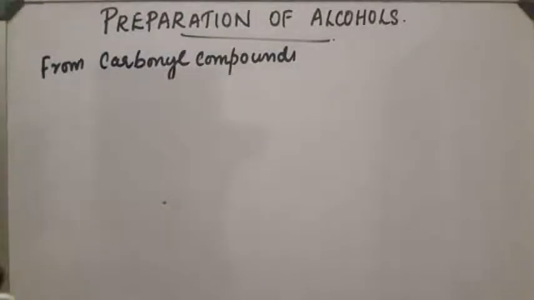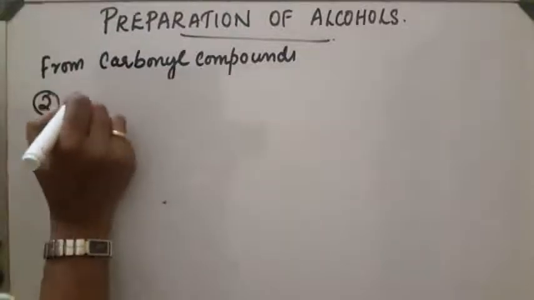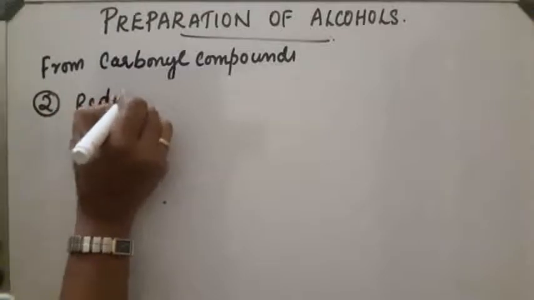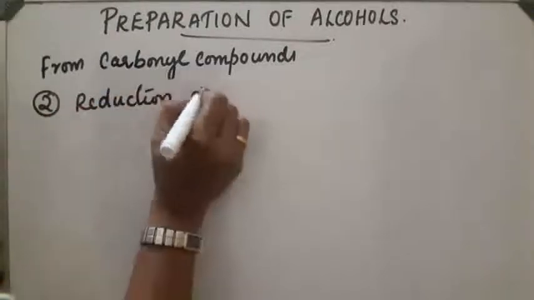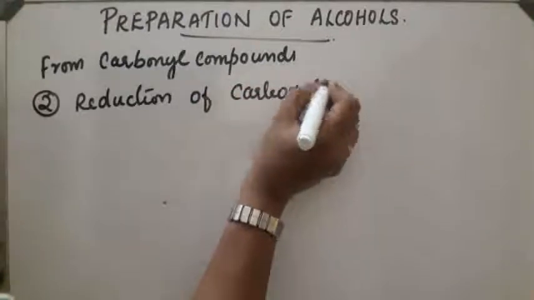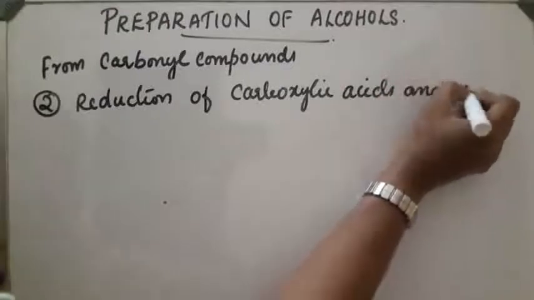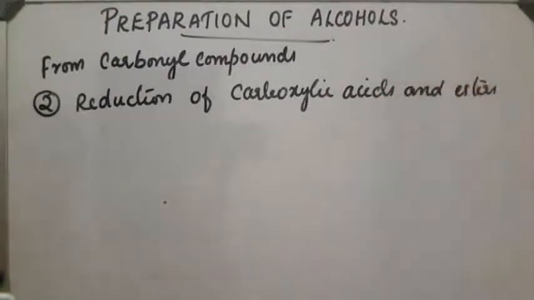Second method, reduction of carboxylic acids and esters. Here, carboxylic acids are reduced to form alcohols in the presence of a strong reducing agent like lithium aluminium hydride.